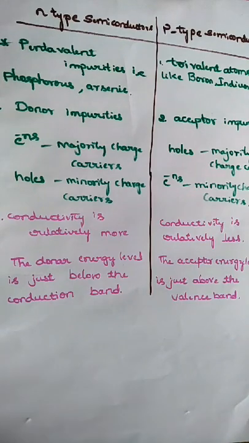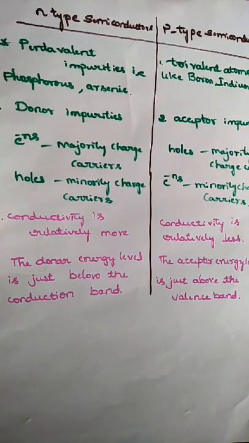Okay, so these are the 5 differences between N type and P type semiconductor. So what is the first? N type is doped with pentavalent impurities like phosphorus, arsenic, and P type is doped with trivalent atoms like boron, indium, aluminium.